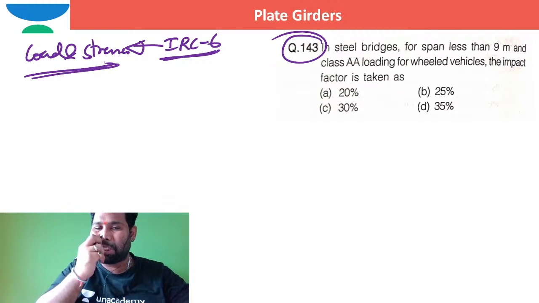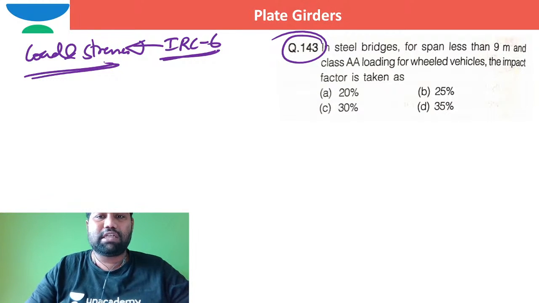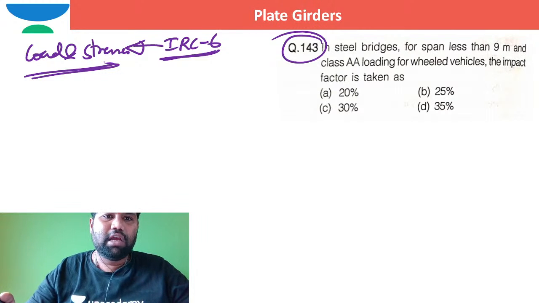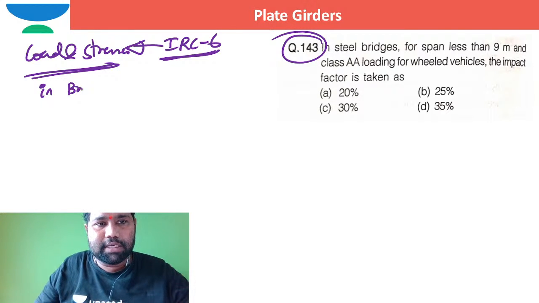Right. So I think this is a question which is completely based on something I need to teach in the bridges class. If you refer to IRC 6, this question is based on Indian Road Congress 6 about loads and stresses. This question is not in the syllabus, but anyway, this type of question was asked once in IES, so I have taken this one. IRC 6 is not in the syllabus, which is about how to consider the loads and stresses in cases of bridge structures.